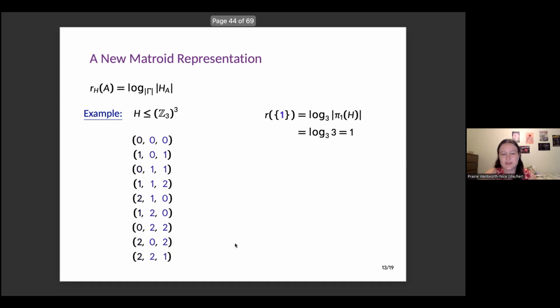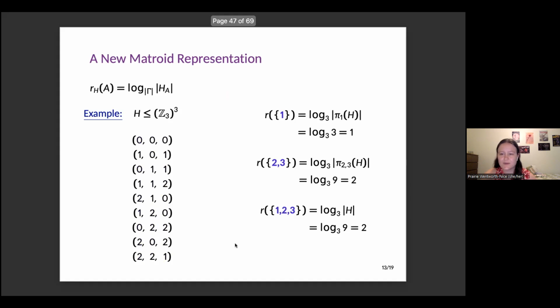If I look at the projection onto, say, the second and third columns here, the second and third coordinates, now I have 9 elements. So my rank of 2 and 3 is going to be log base 3 of 9, which is 2. And similarly, the rank of the whole subgroup is going to be log base 3 of 9 again. So it will also be 2.